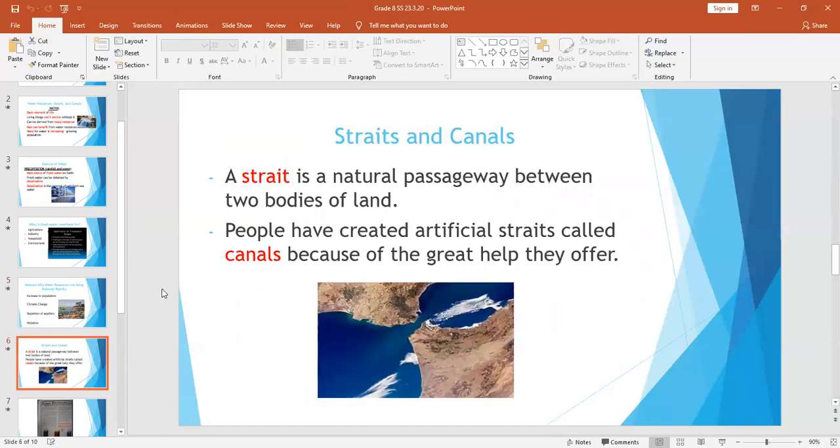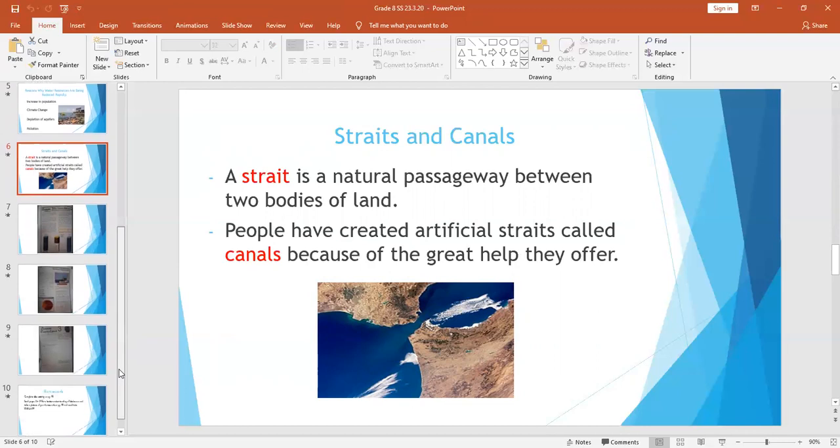Let's move on. And then we see straits and canals. What is a strait? A strait is a natural passageway between two bodies of land. And there we see a picture of a strait. People have created artificial straits called canals because of the great help they offer. Okay, so you could also go and do some research on that.